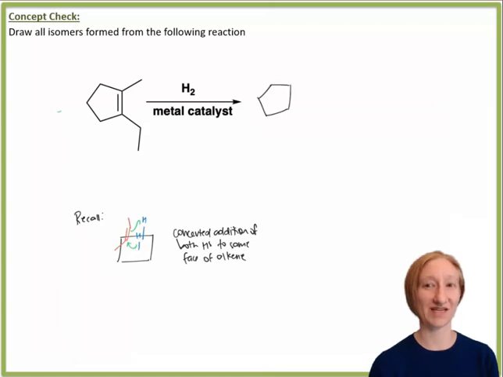When the hydrogens add to the alkene, they can add to the top or bottom face. So here we'll draw the product where the hydrogens add to the bottom face. Then we also need to draw the product where the hydrogens add to the top face. These two products are stereoisomers. They're enantiomers. These hydrogenation reactions will proceed to form a mixture of enantiomers.